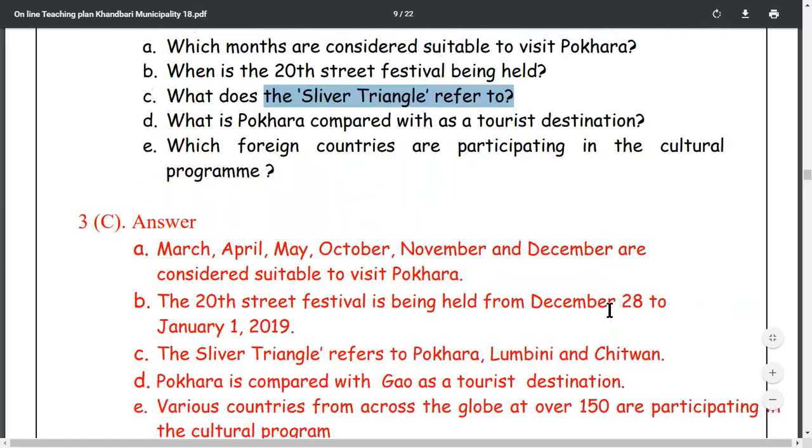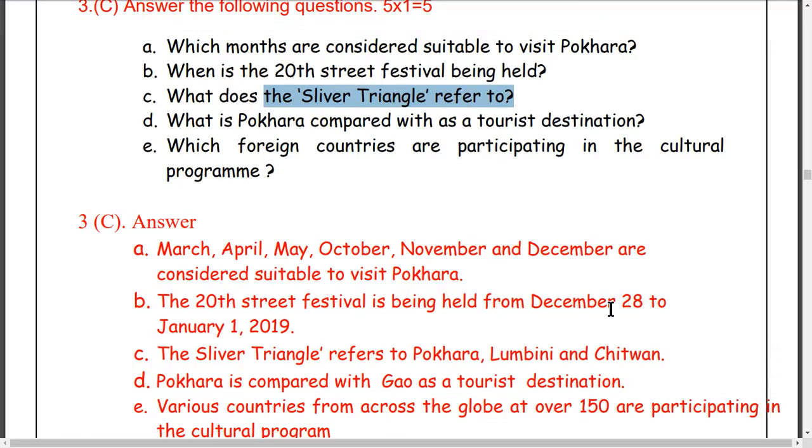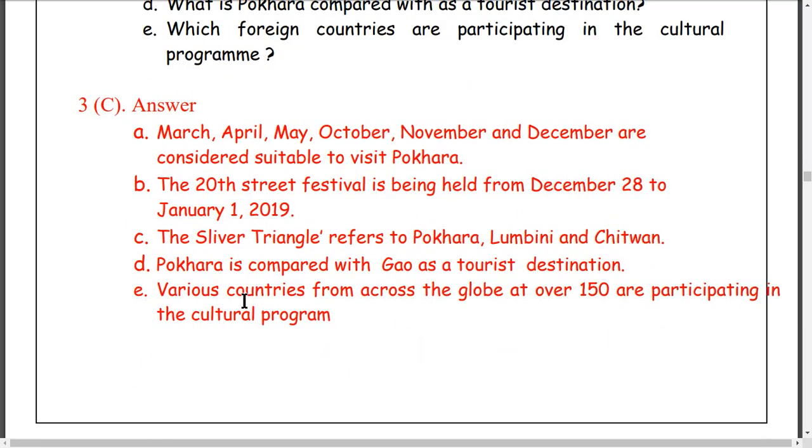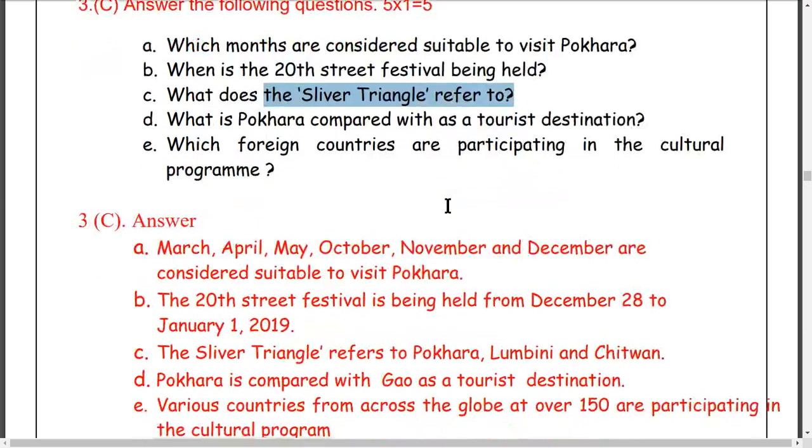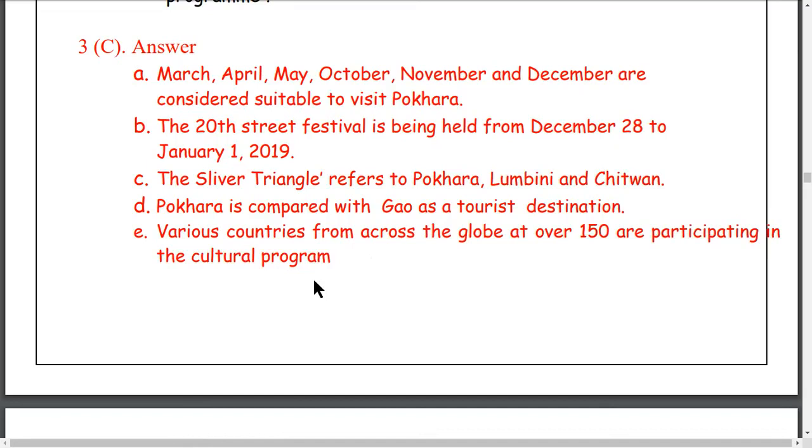Question number E, which foreign countries are participating in the cultural program? You have to write the names of the countries there. The answer says various countries from across the globe, maybe about 150 countries. Which countries are participating?